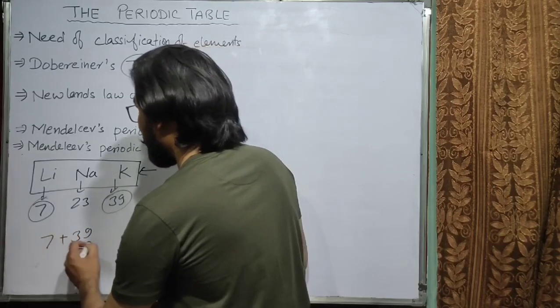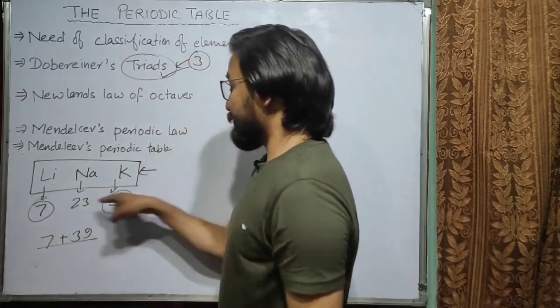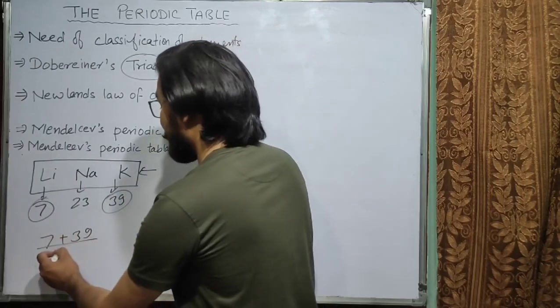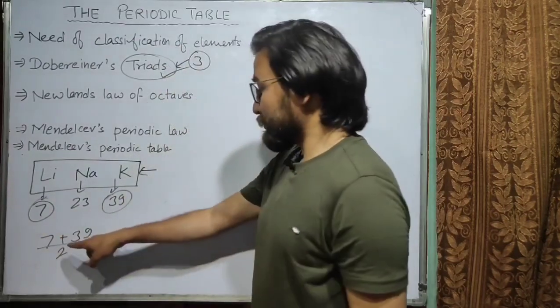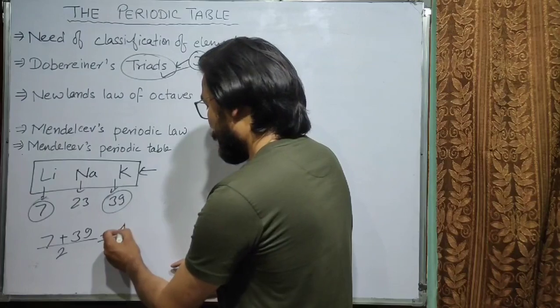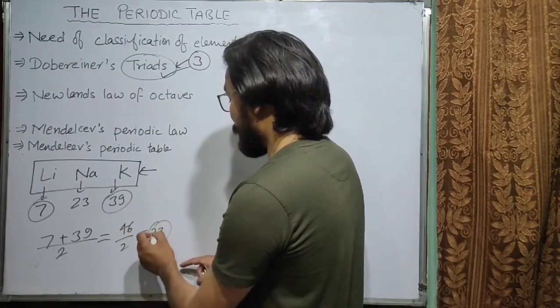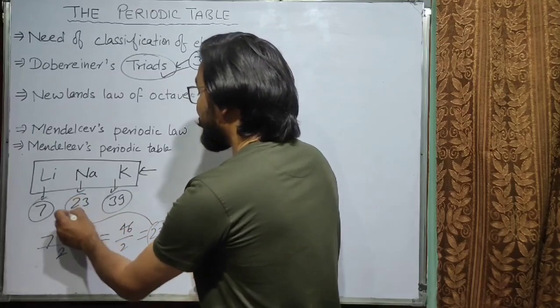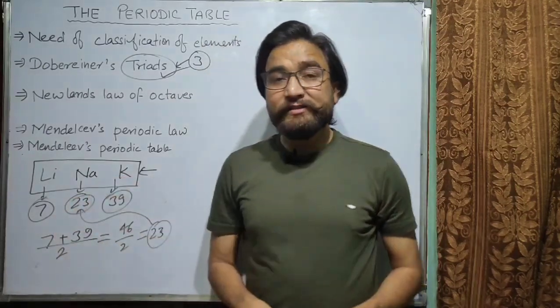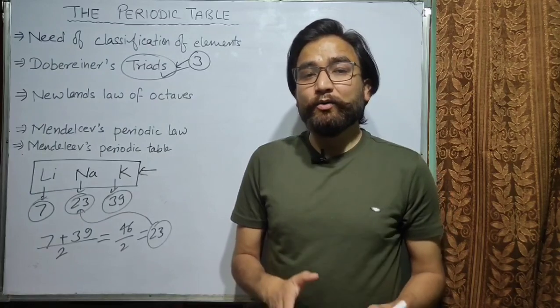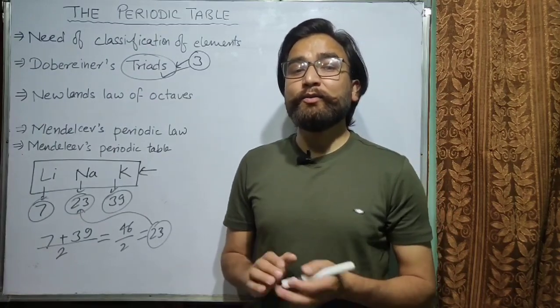If you take the average of their atomic masses, that is (7 + 39)/2, that is 46/2, which is equal to 23. So it is equal to the atomic mass of the second element. And this is how the Dobereiner's triads were made.